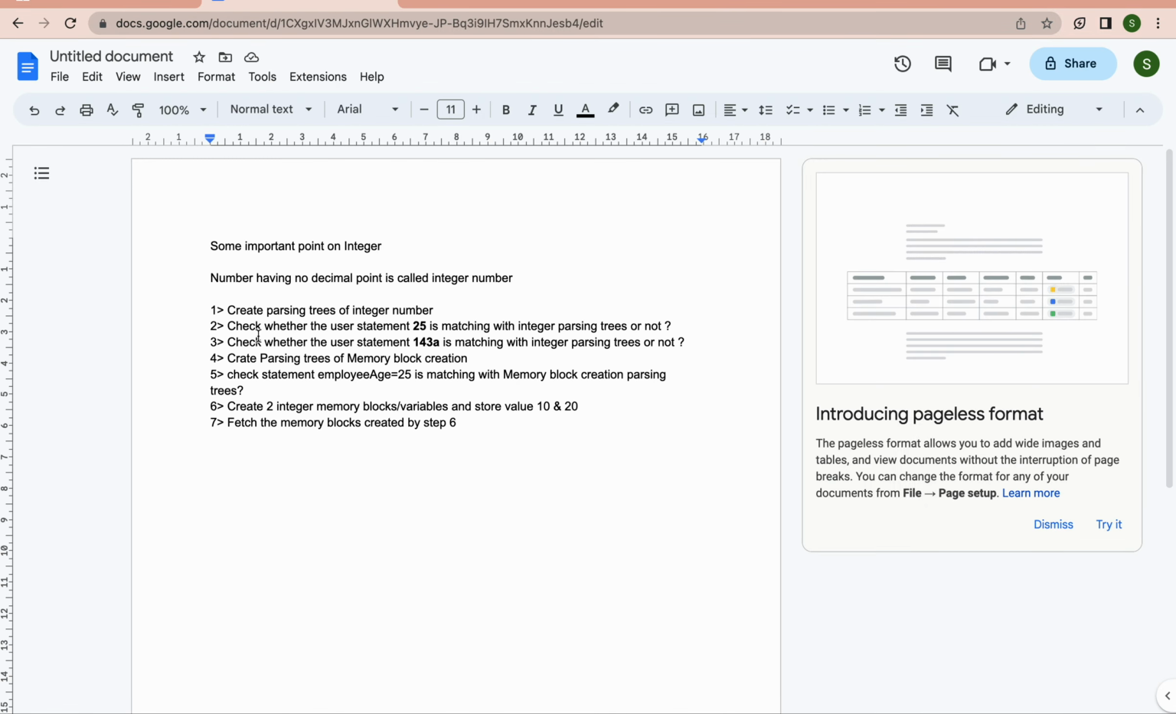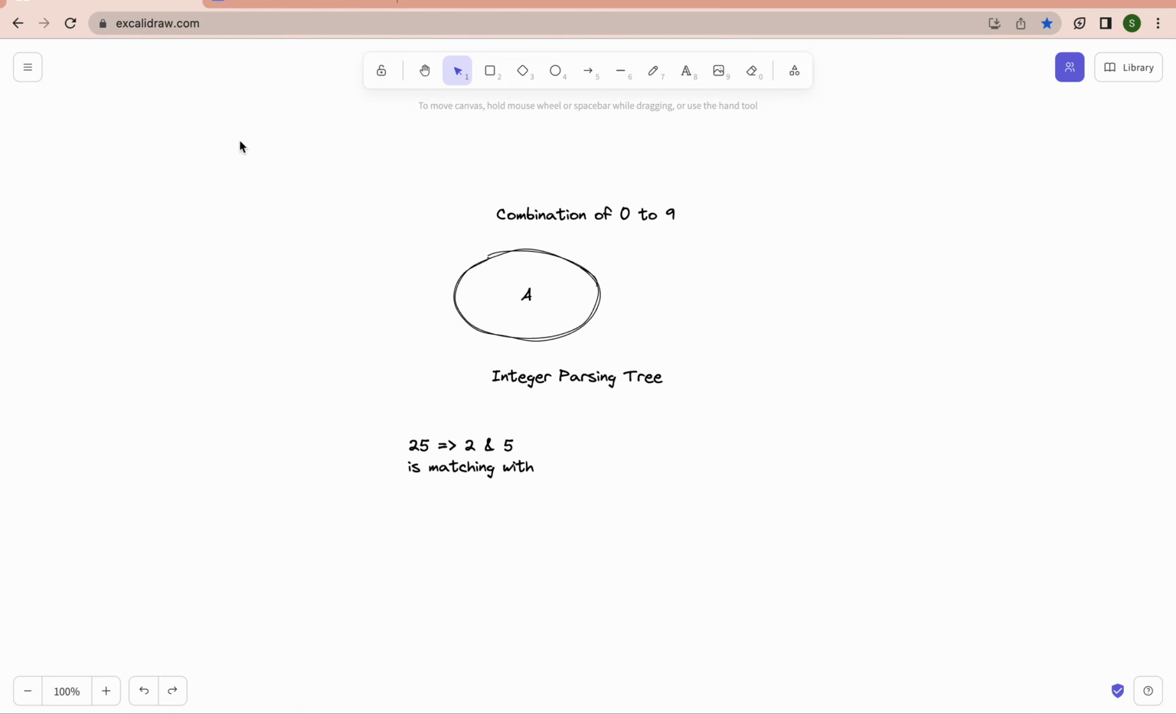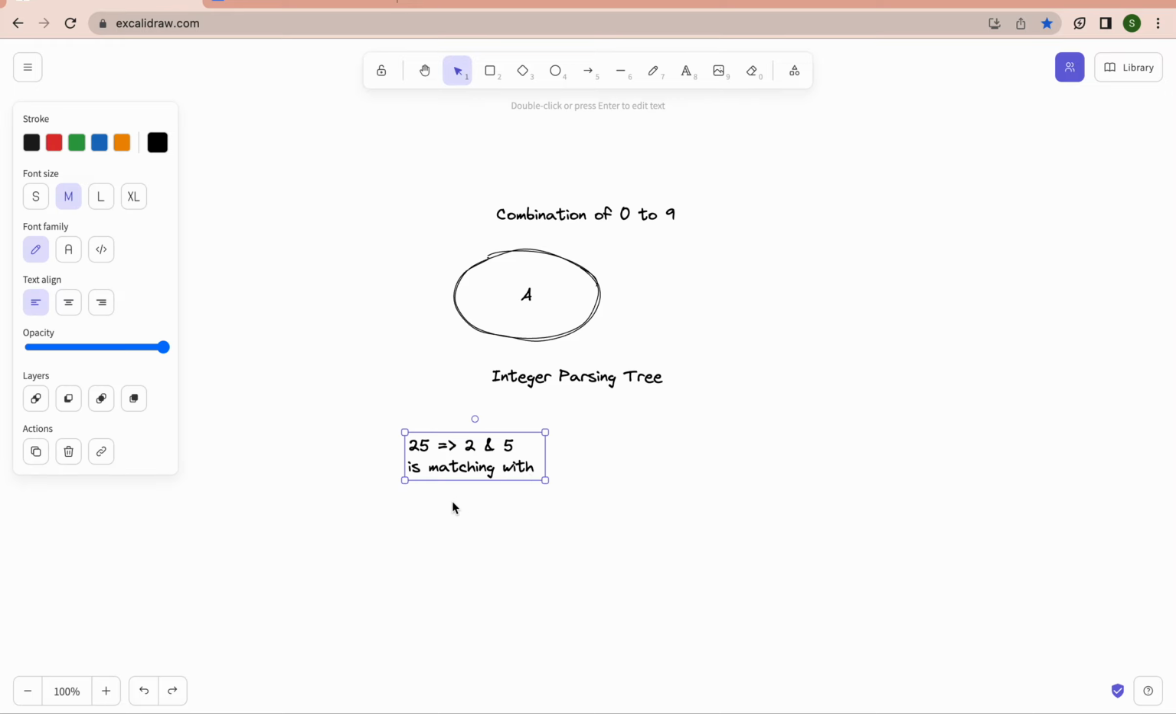Okay, what is the third question? Let me go to that. Check whether the user statement 143a is matching with the integer parsing tree or not. Okay, what is the number? The number is 143a. Let me divide the number into multiple components: 1, 4, 3, a. First the interpreter will fetch 1 and cross verify between 0 to 9. 1 is passing, 4 is passing, 3 is passing, but a is not part of 0 to 9. Hence, this one is not matching with the integer parsing tree.